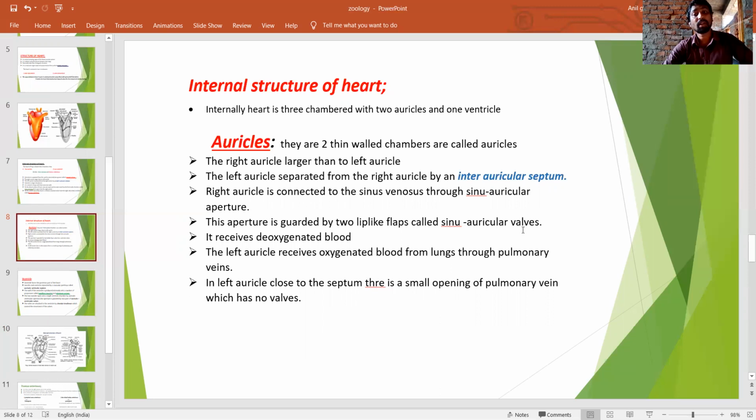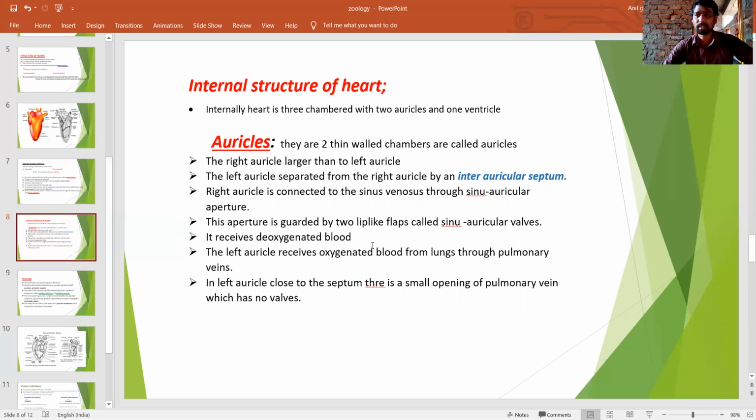If the blood is entering the right auricle, it cannot flow backward. This is the function of the sino-auricular valves.